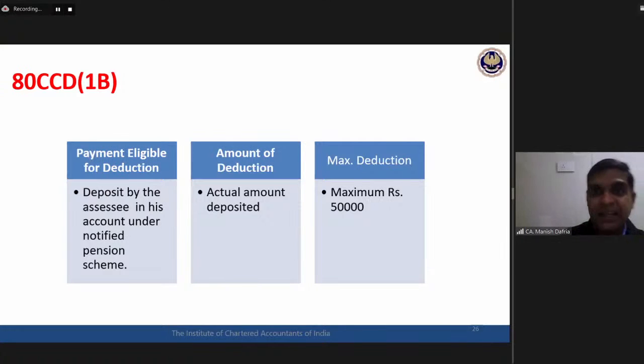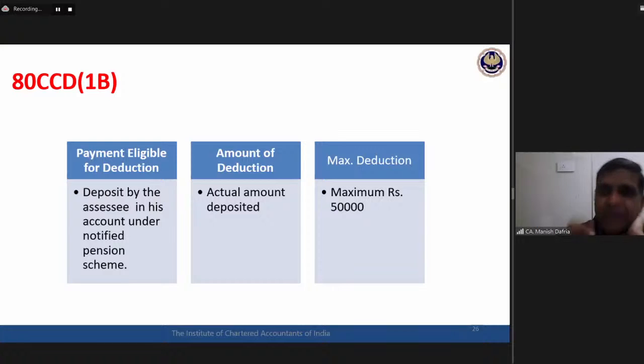So all in all, the assessee can claim a deduction up to 2 lakhs: 1,50,000 by investment in 80C, 80CCC or 80CCD1, plus an additional 50,000 investment in 80CCD1B. All in all, 2 lakhs deduction can be claimed by the assessee.